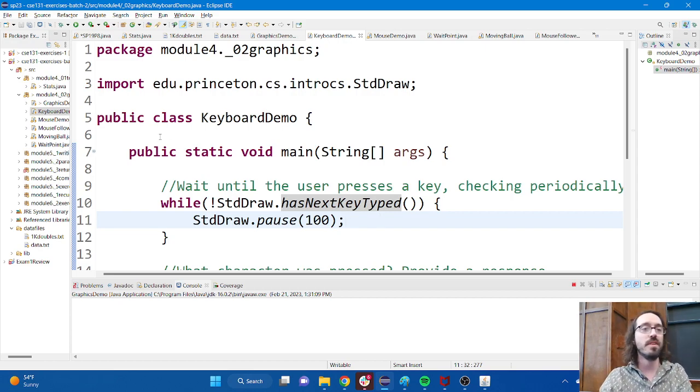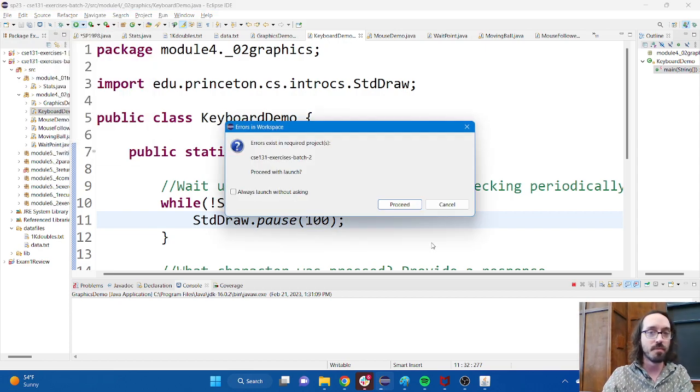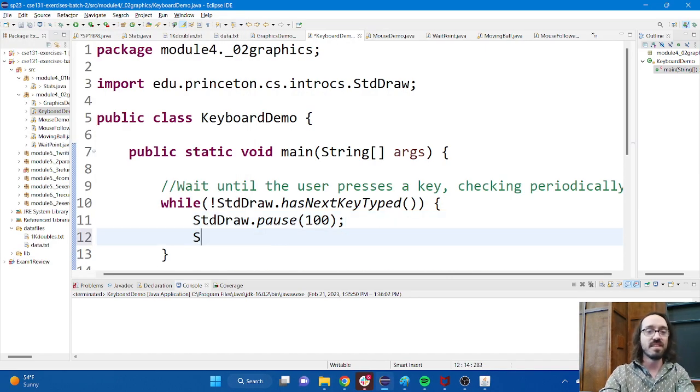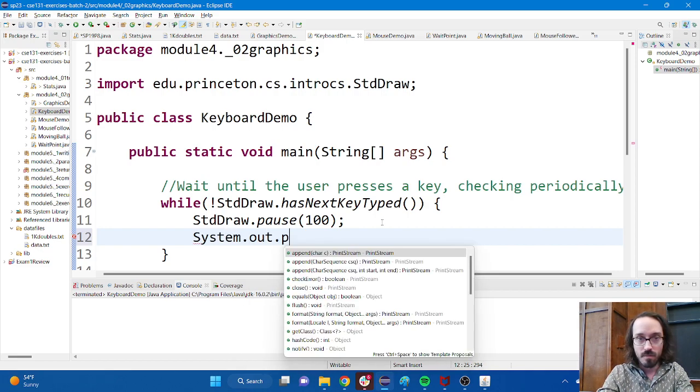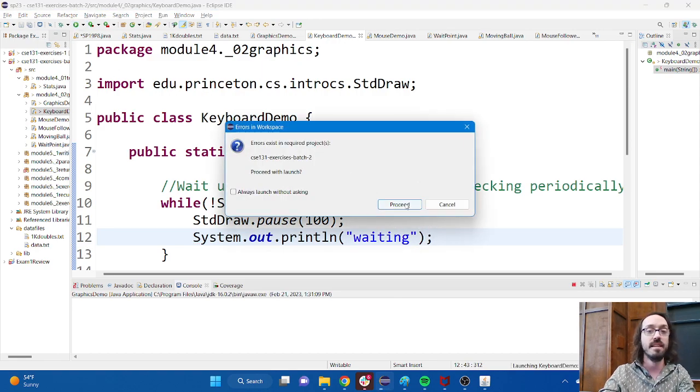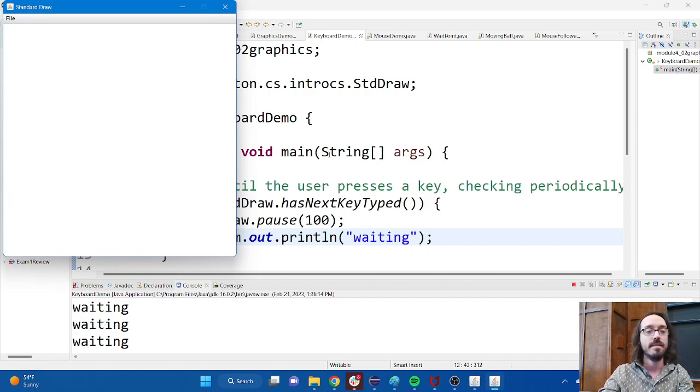The way the code is written, you actually don't see this. If I run this program, it's a little annoying because I can't see the waiting. There's nothing I can actually see, but the program is running and waiting for me to type something. So let me insert something so we can actually see that. I'm just going to have a message print out that tells us, yes, we are in fact waiting. All right, there we go. Waiting, waiting, waiting.